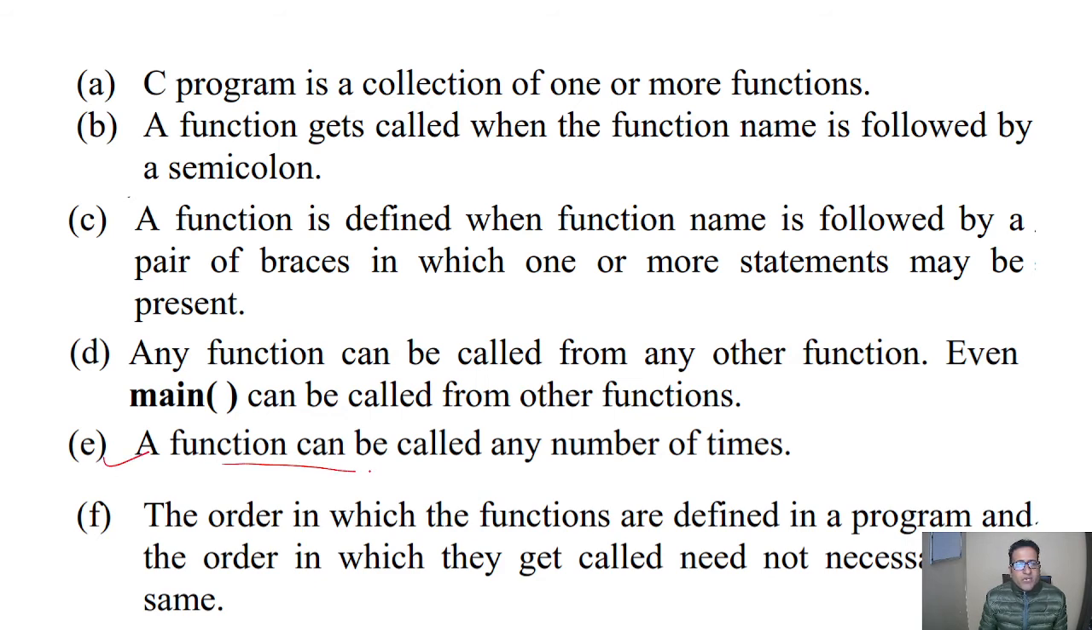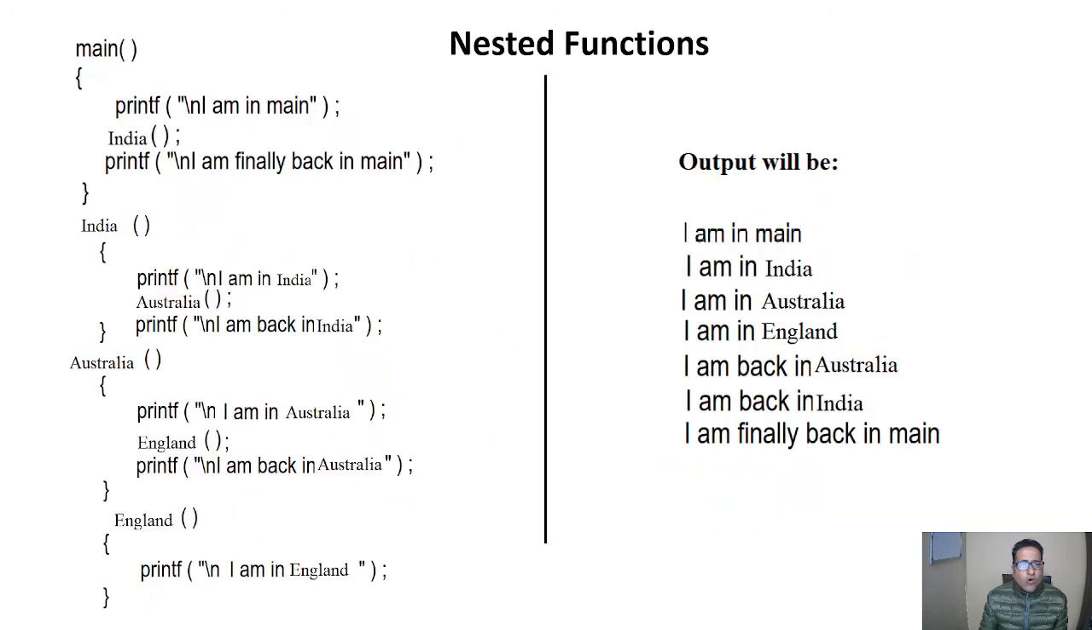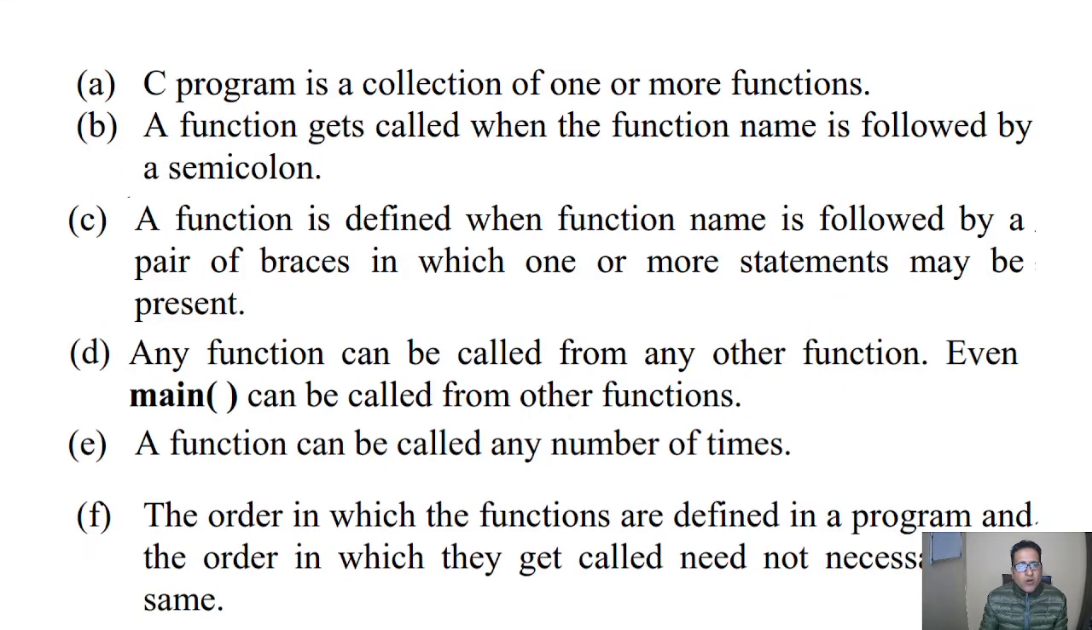Next point is a function can be called any number of times. There is no restriction on calling a function. We can call England here a number of times, and again England here, which means there is no restriction on this. Or we can call England here also, or any other function if we want. Those functions can be called a number of times. There is no restriction on the number of times a function is called in a function.